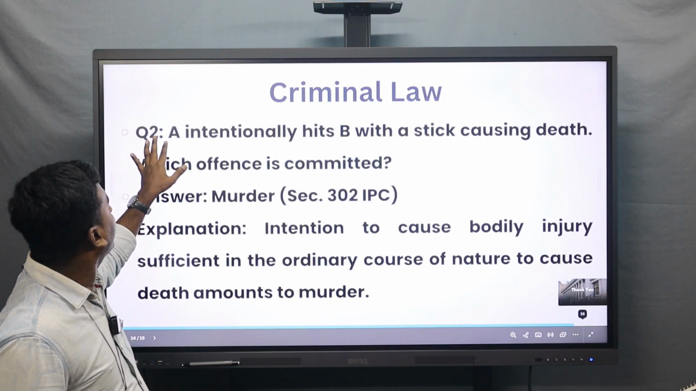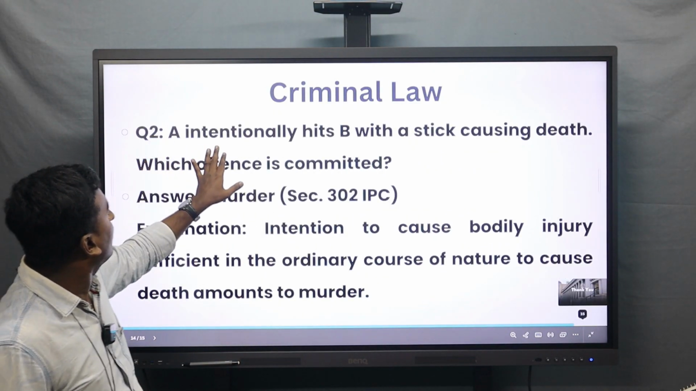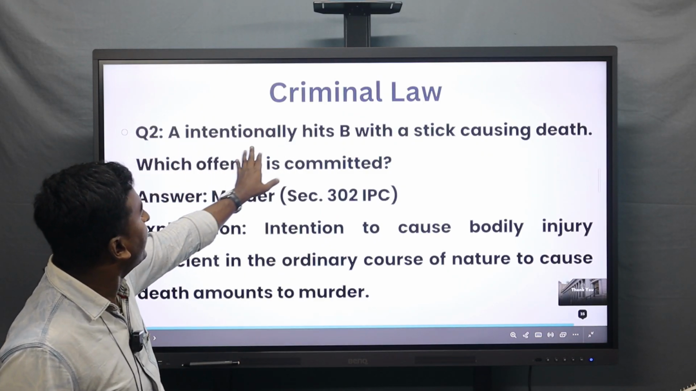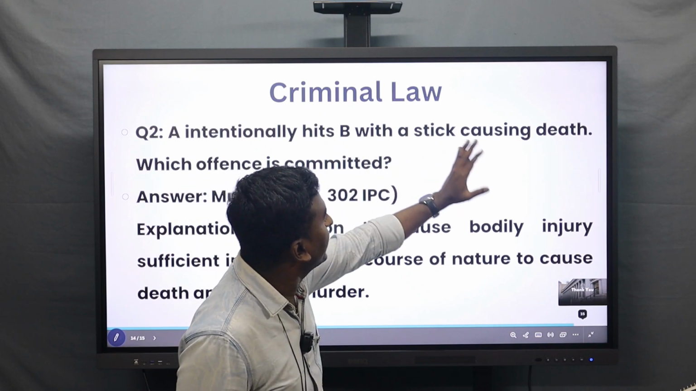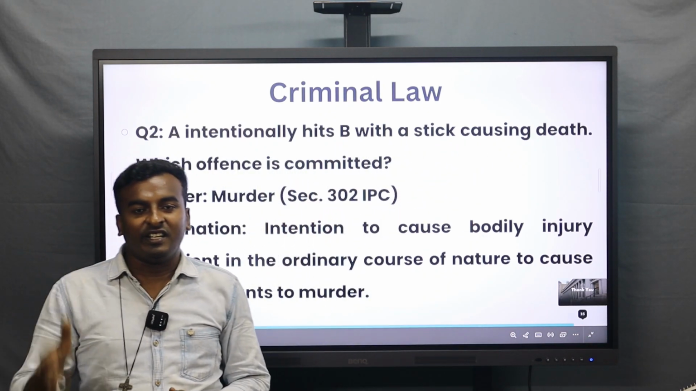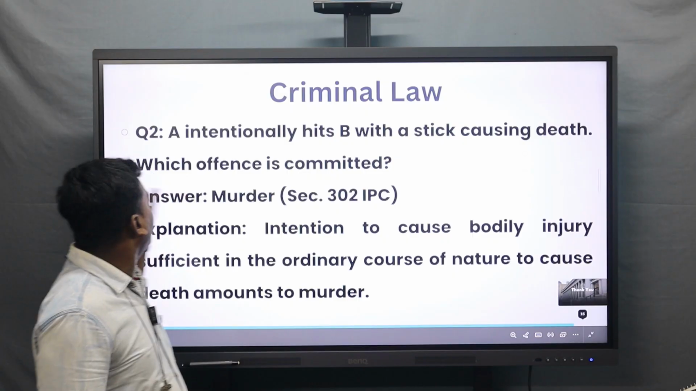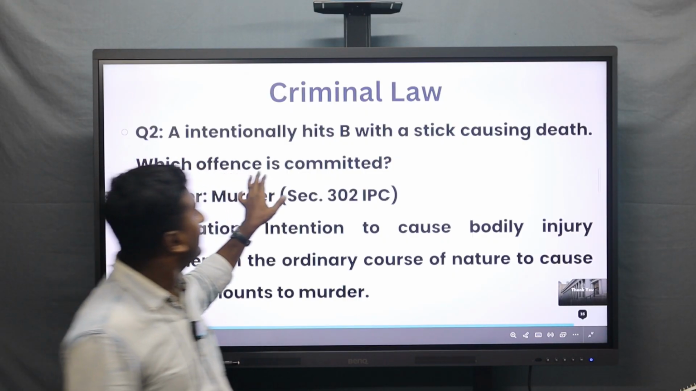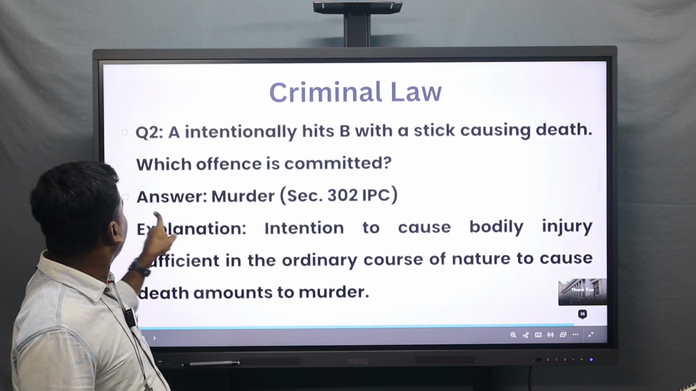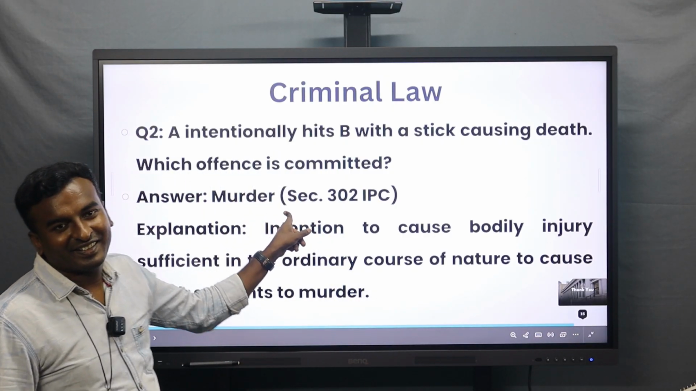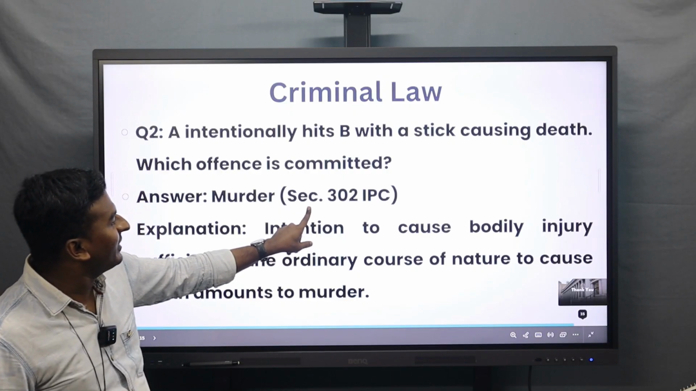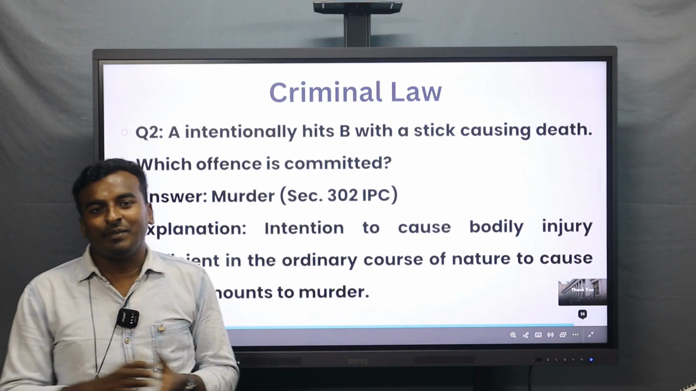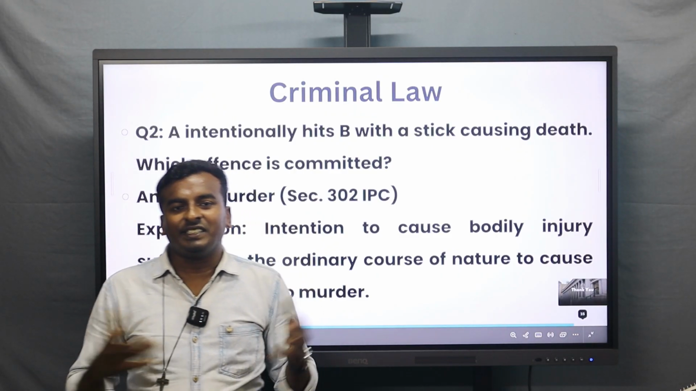In criminal law, question number 2 goes like this. A intentionally hits B with a stick, and that causes death. So is an offense committed or not? The answer is simple: it's murder, according to IPC Section 302. Why it is murder is explained clearly.